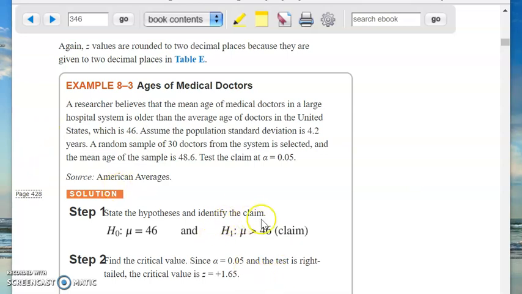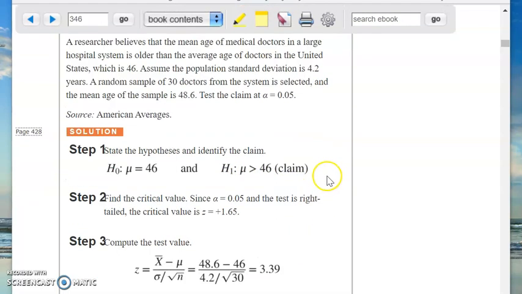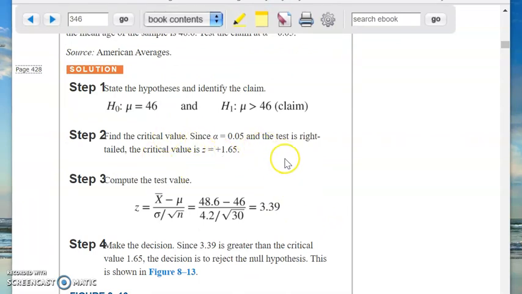The alternative hypothesis is saying, no, you're wrong. Your data is old, or you misunderstood things, or whatever. The fact that I got an average age of 48.6 proves that I came from a different population. My population has a mu that's greater than 46. Therefore, we should reject the null hypothesis. Okay, so now we've got to find the critical value. We did that previously. The alpha is 0.05. That's my error budget. It's a right-tailed test, so all I have to do is find the z value that